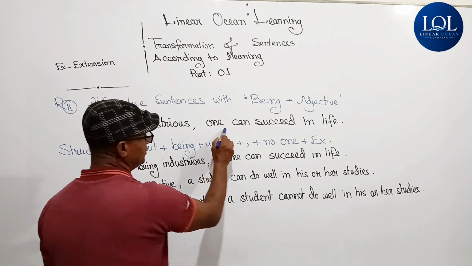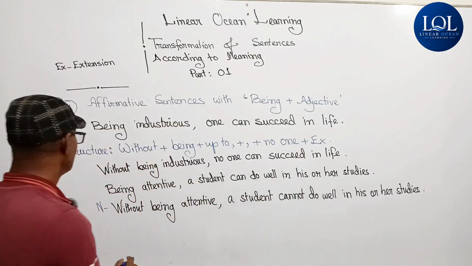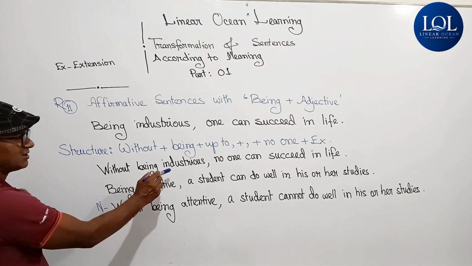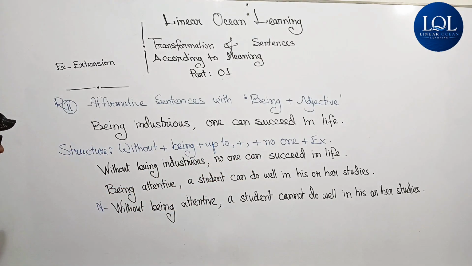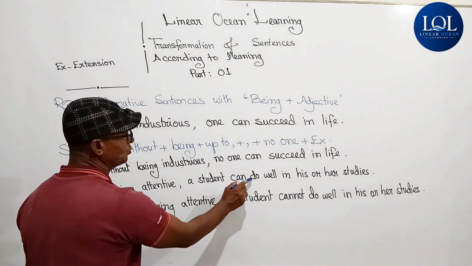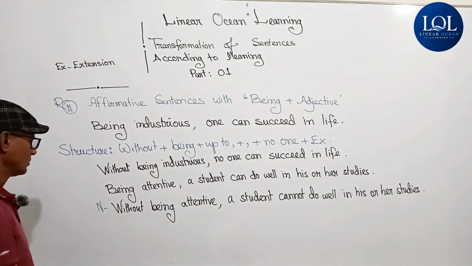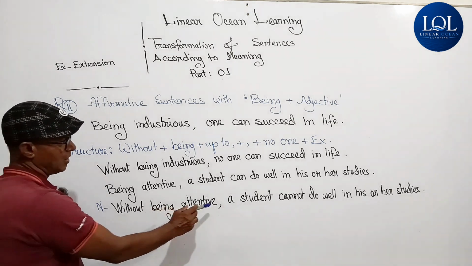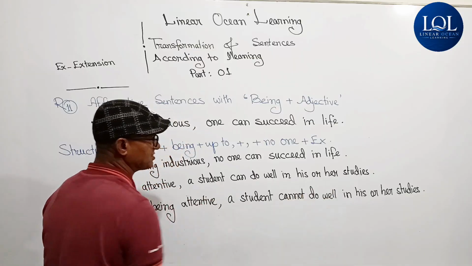In place of one, that will be no one, then extension. So the negative sentence is: without being industrious, no one can succeed in life. Another example: being attentive, a student can do well in his or her studies. Negative one is: without being attentive, a student cannot do well in his or her studies.